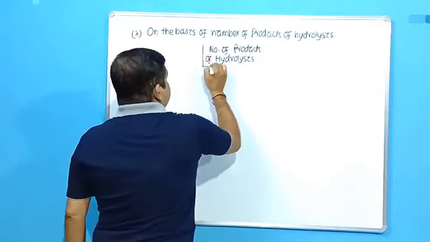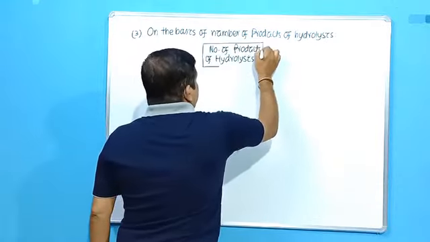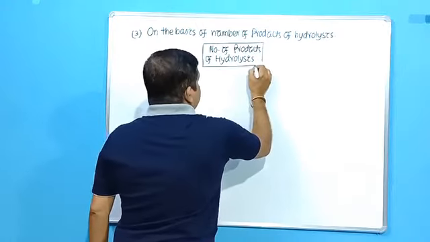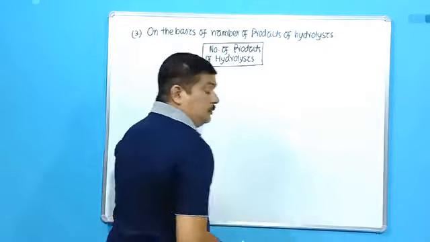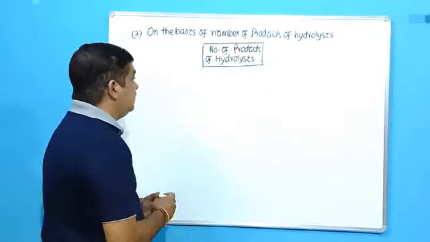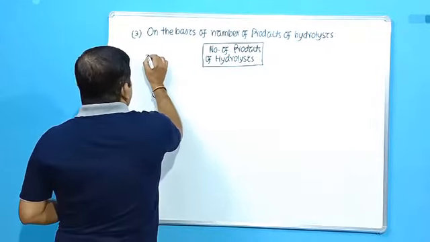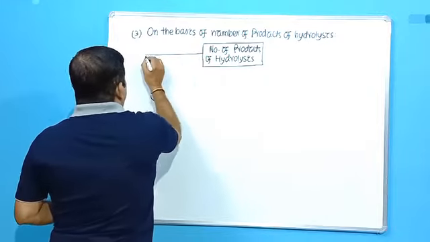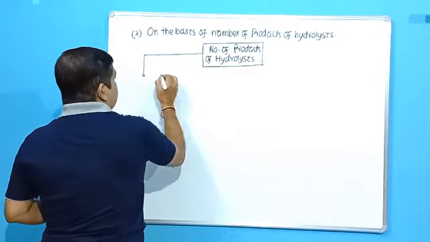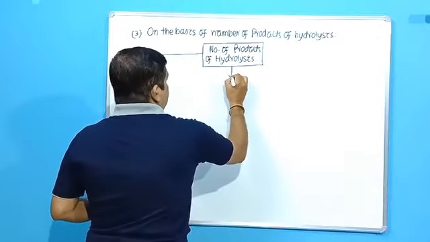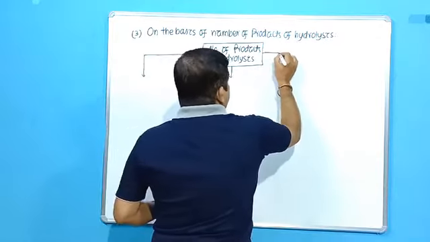If this is the basis, how many products are formed when these carbohydrates are hydrolyzed? Hydrolyzed means added to water. Its reaction with water is hydrolysis. So based on this, I have already told you the carbohydrates can be of 3 types.